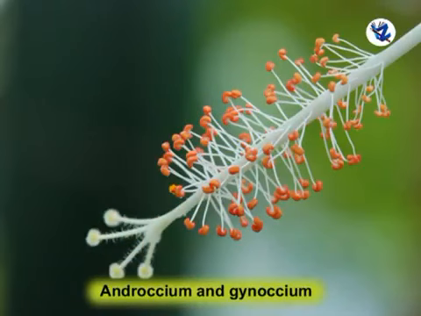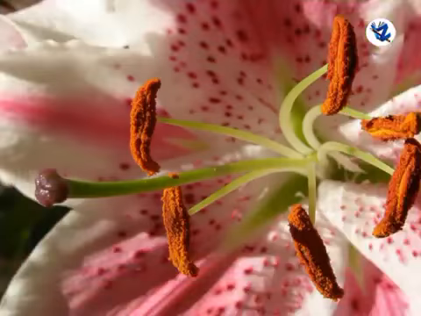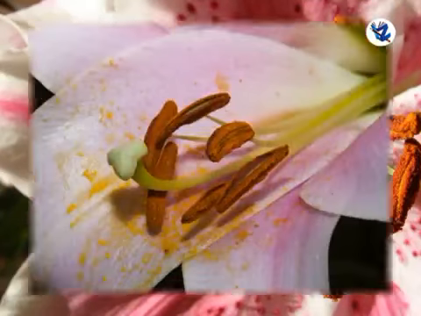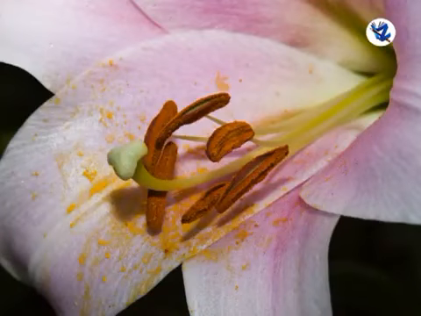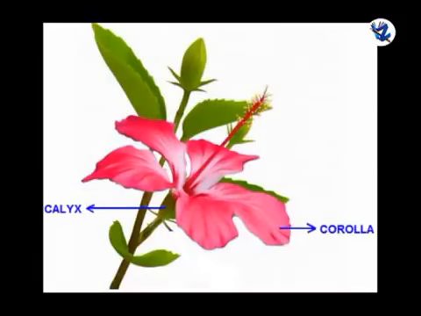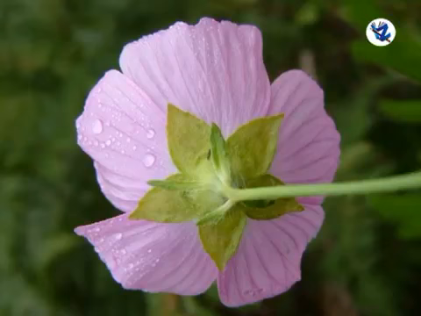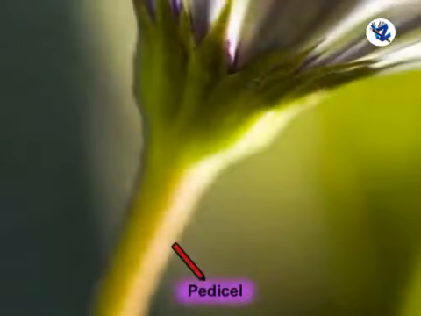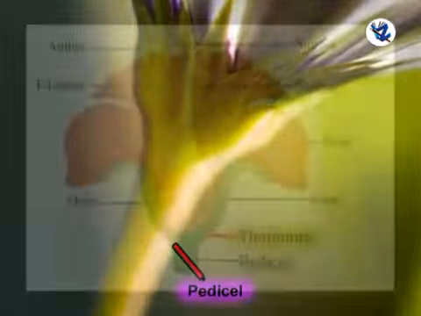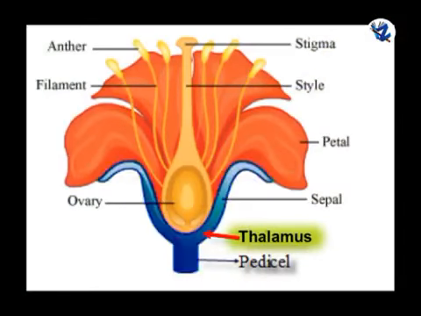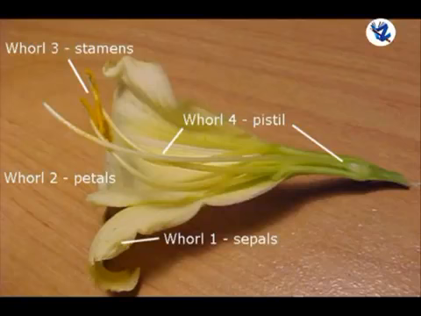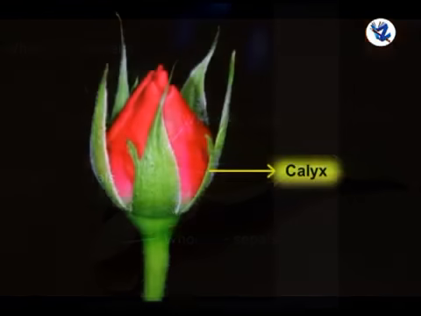Androecium and gynoecium are essential whorls because they take part in sexual reproduction by forming male and female gamete respectively. Calyx and corolla are called non-essential whorls because they do not take part in sexual reproduction. Pedicel is the stalk of flower. Thalamus is known as torus, which is highly condensed shoot and shows presence of 4 nodes and 3 internodes. Each node gives rise to floral whorl.